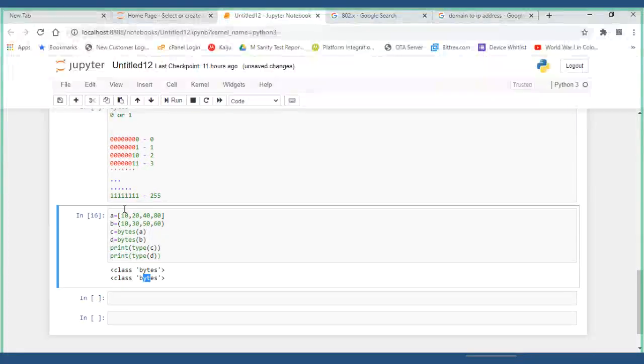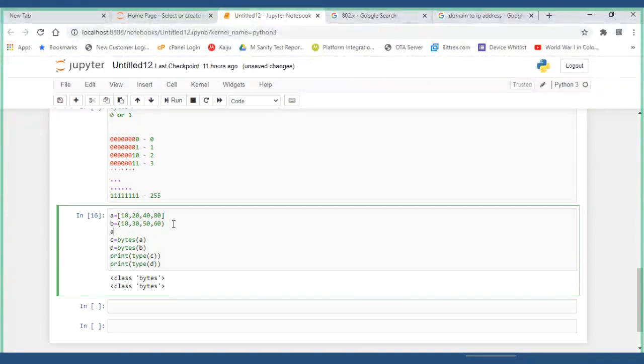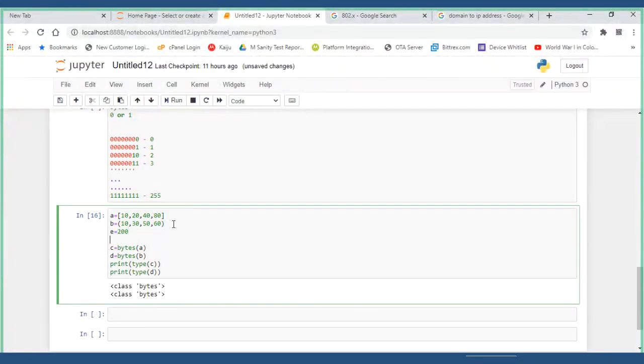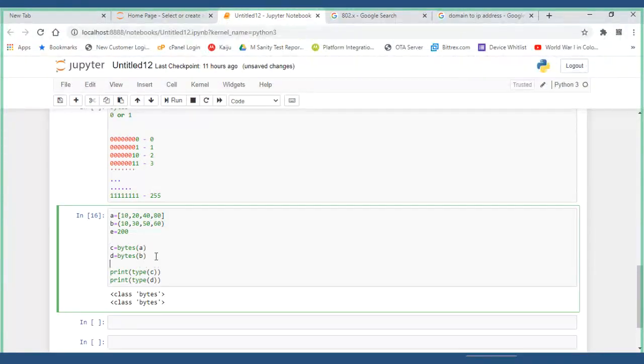Whether I give an integer value, a tuple, a set or anything, any input I give is accepted. Or I can give E is equal to some 200. Let me try to see whether this can work.